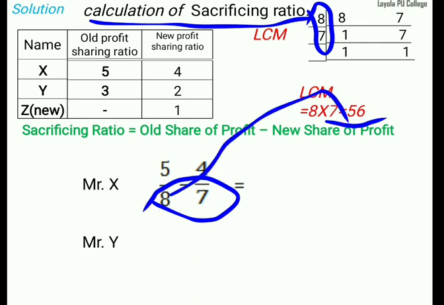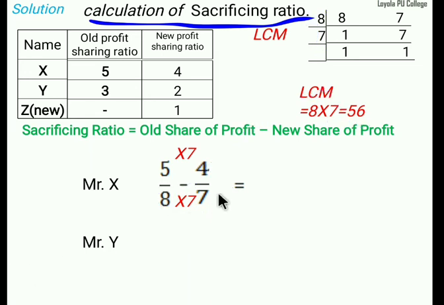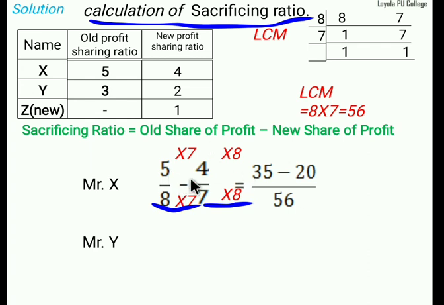8 sevens are 56. 7 eights are 56. One time we can write the denominator, which will be 56. Then 5 sevens are 35, 4 eights are 32. Then the answer, 35 minus 32, we get 3 divided by 56. Now Mr. X is completed.